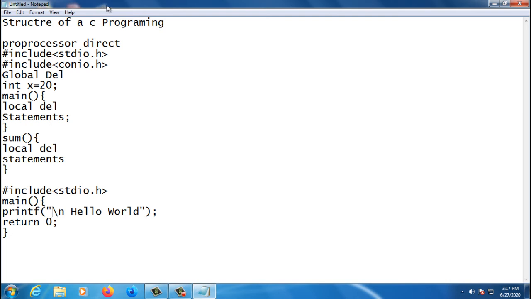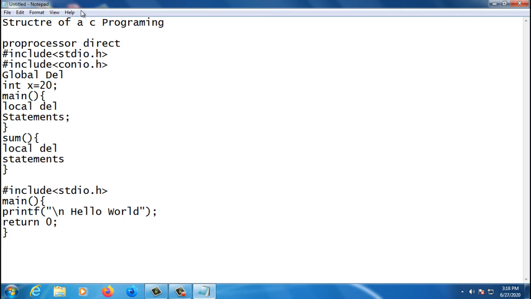Escape sequences are non-printable characters. There are several of them, for example: \a is the alert, \b is backspace, \t is tab space, \n is new line, \v is vertical tab, \f is form feed or clear screen, and \r is carriage return.